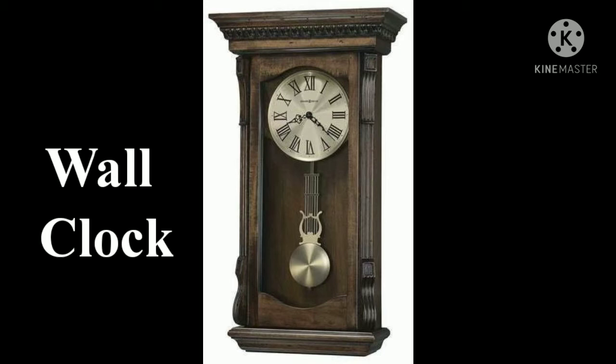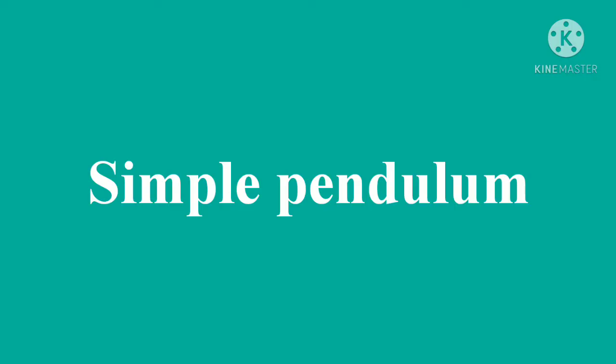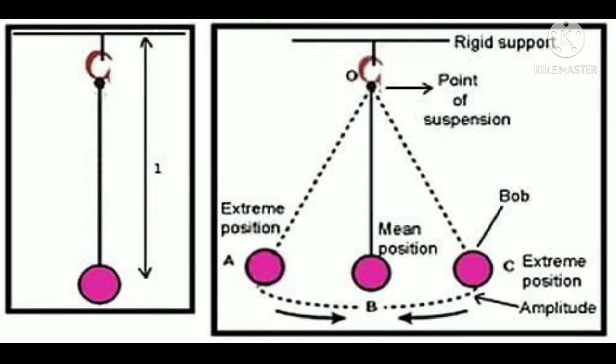But now, what is a pendulum? We'll talk now about the simple pendulum. A simple pendulum is a very heavy point mass, which is called the bob, suspended from a rigid support with a light and inextensible string. Now when the bob is slightly pushed, what happens? It will move from position A to B to C, and again from C to B to A. Then it will complete one oscillation.